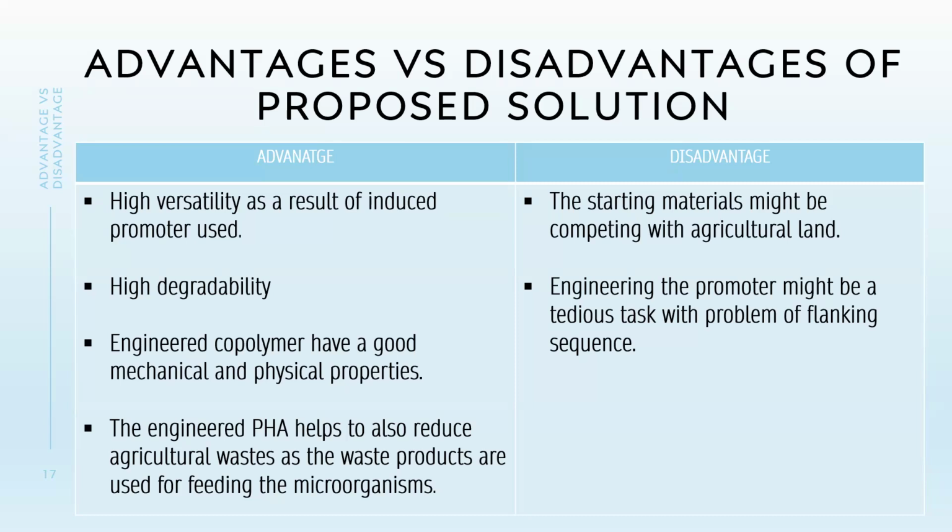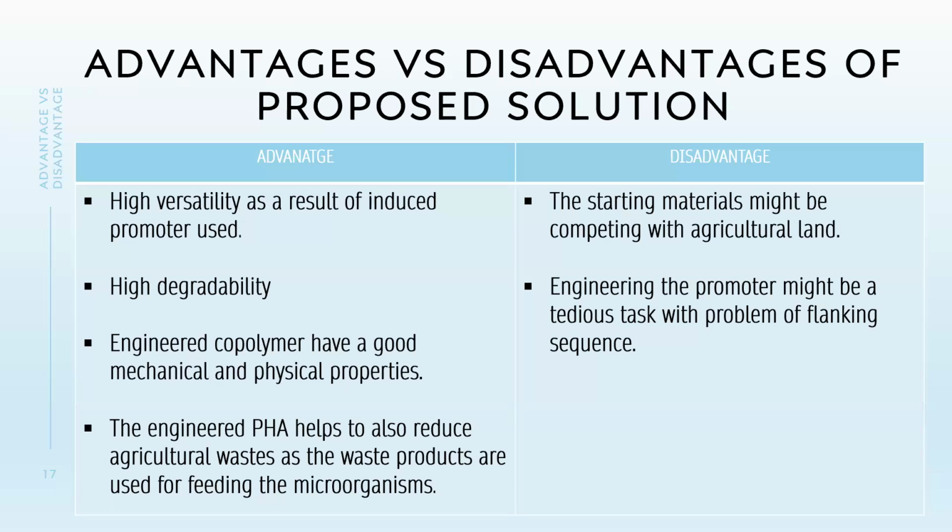So number one advantage is high versatility as a result of induced promoter use. This means that engineered bioplastic can be tuned to desired level. Since induced promoters are used, we can make a bioplastic of choice. Then the rate of 3HHX can be controlled. The second advantage is high degradability. This means that degradability is quick in PHA, unlike the traditional plastic, which takes hundreds of years to degrade.